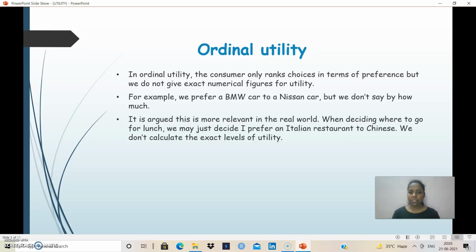It is argued that this is more relevant in the real world. Okay, when deciding where to go for lunch, we may just decide I prefer an Italian restaurant to Chinese. We don't calculate the exact levels of utility. I hope I'm clear to you that ordinal utility cannot be measured in terms of numbers. It does not have any unit of measurement. It is just that we can feel our satisfaction and we can compare good A and good B, which one gives you more satisfaction and which one gives you less.